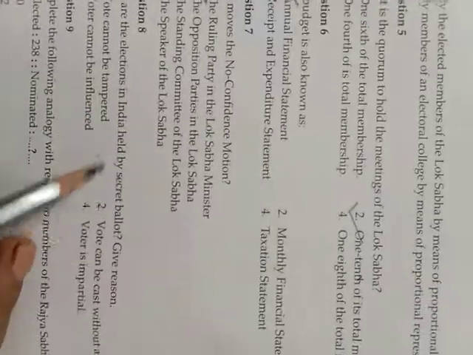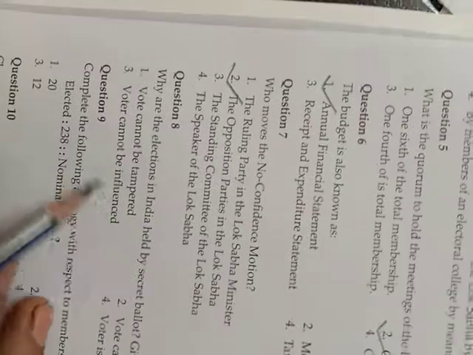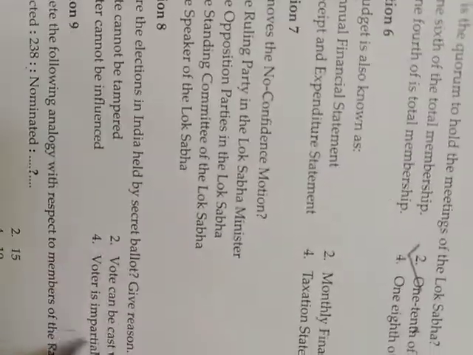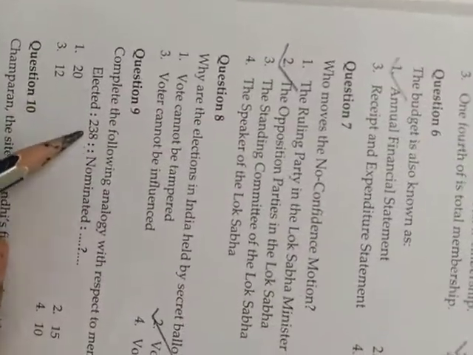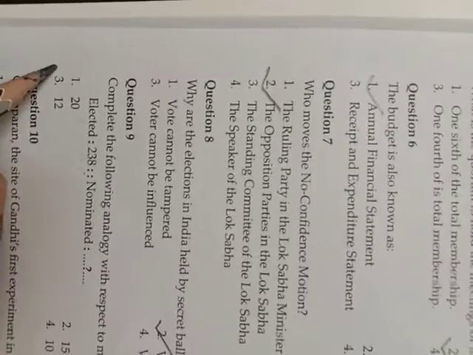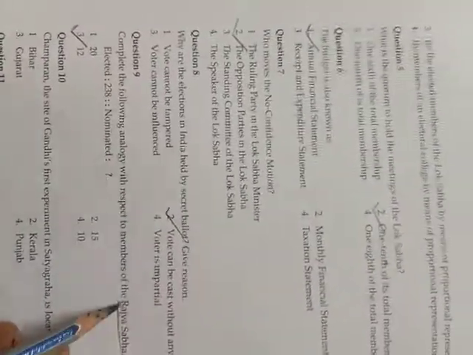Why are elections in India held by secret ballot? Give reason. Vote cannot be tampered with and voter cannot be influenced? No. Actually, vote can be cast without any fear. This is the correct answer. Complete the following analogy with respect to members of the Rajya Sabha. Elected 238, so nominated obviously will be 12, because we know the total number of members in the Rajya Sabha can be 250.